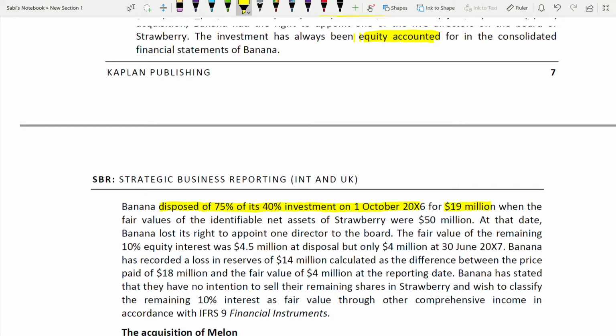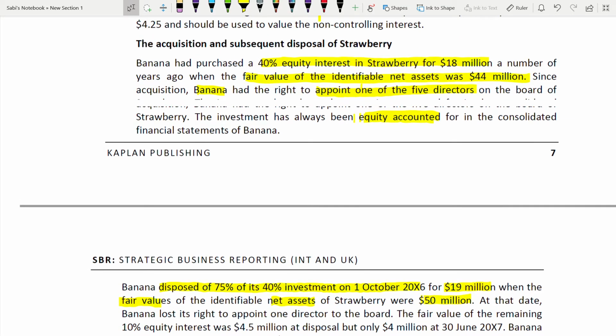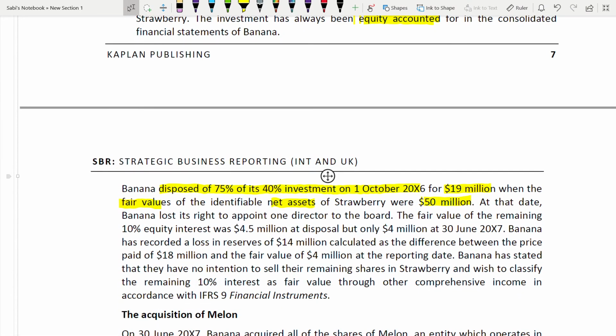When the fair value of the net assets of Strawberry was 50 million, at that date Banana lost its right to appoint one director to the board. Before, he could appoint one of the 5 directors. He had the right. Now he lost that right also. Lost his right.